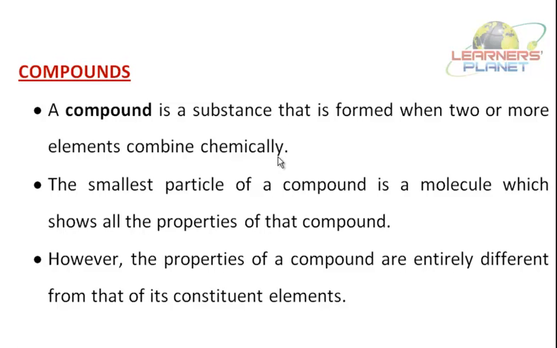Say, for example, you have seen common salt at your home, right? Common salt, that is the salt which your mother uses for cooking food. Now students, that salt is made up of sodium, which is an element, and chlorine.